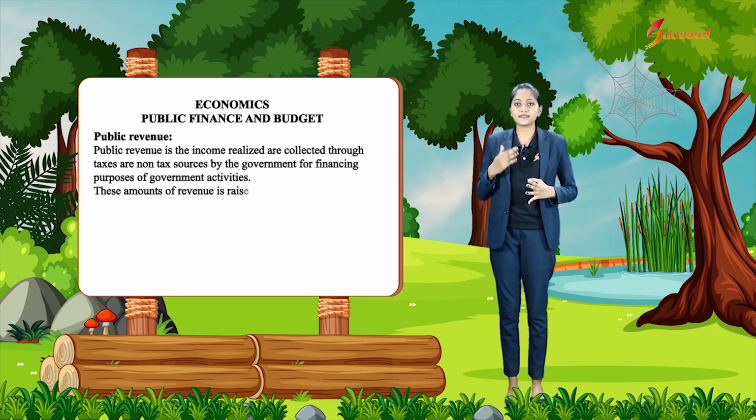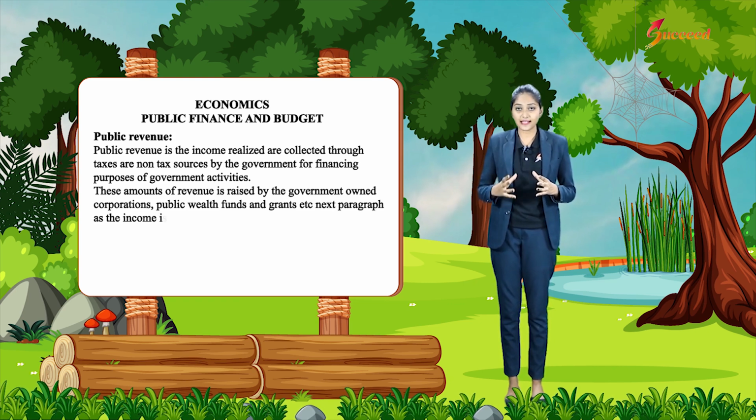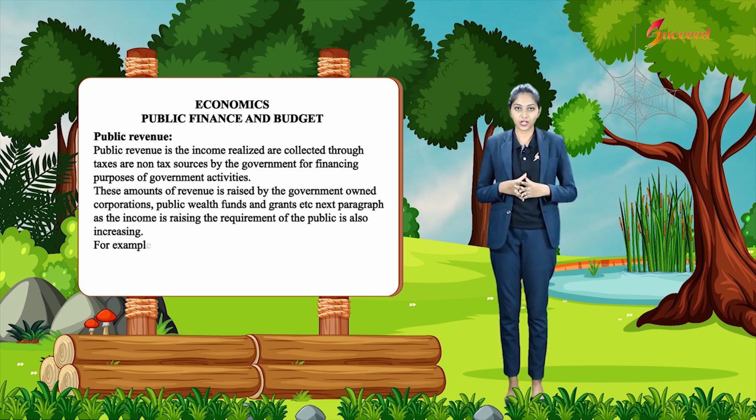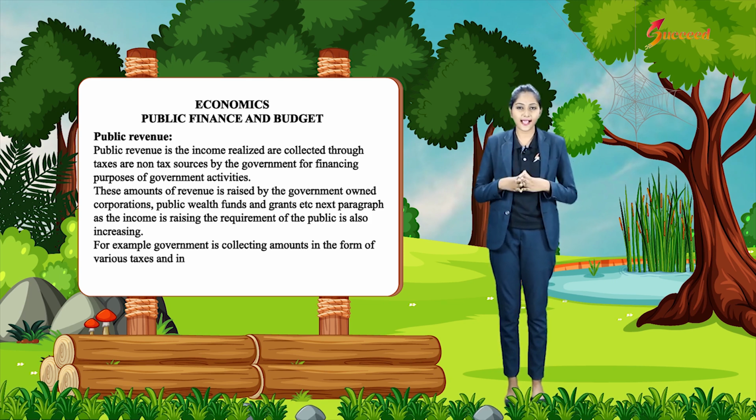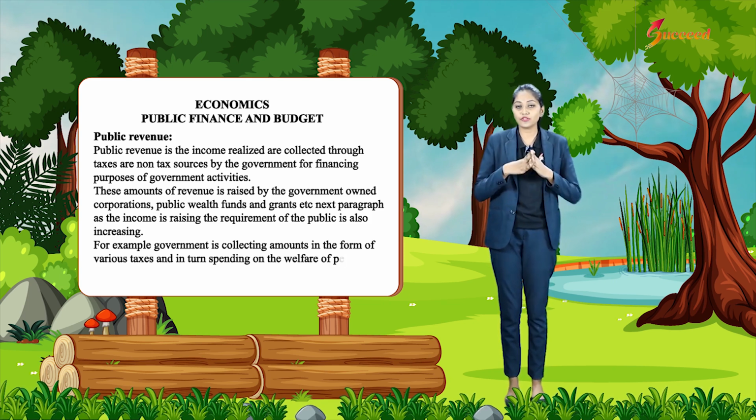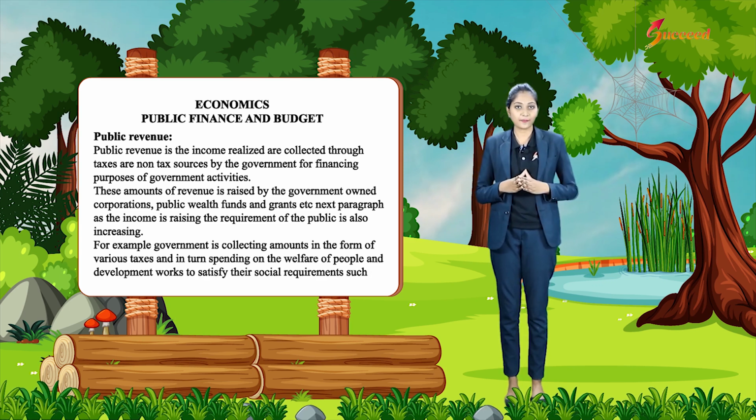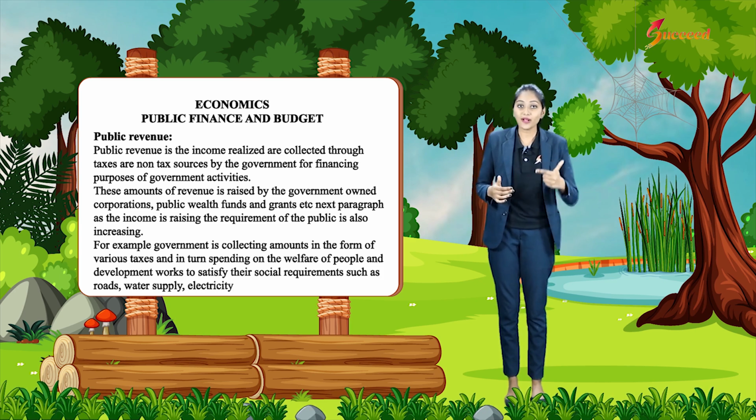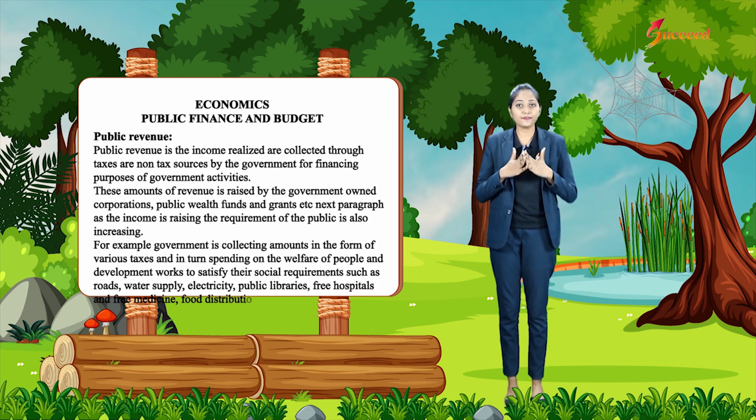This amount of revenue is raised by government-owned corporations, public wealth funds and grants, etc. As the income is rising, the requirement of the public is also increasing. For example, government is collecting amounts in the form of various taxes and in turn spending on the welfare of the people and development works to satisfy their social requirements such as roads, water supply, electricity, public libraries, free hospitals and free medicine, free distribution, etc.